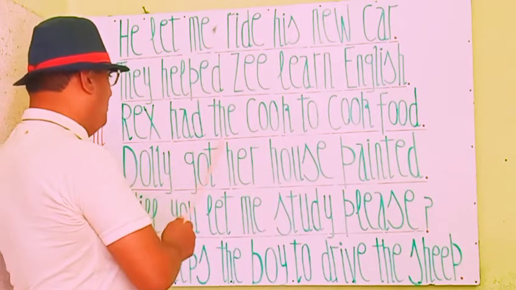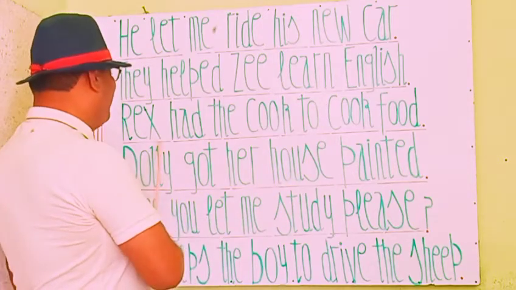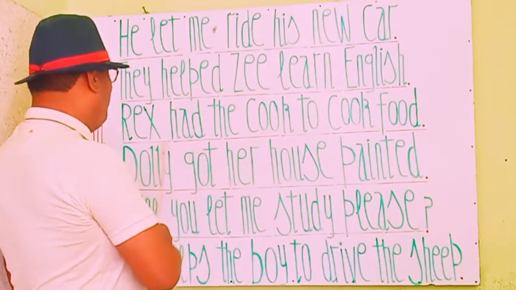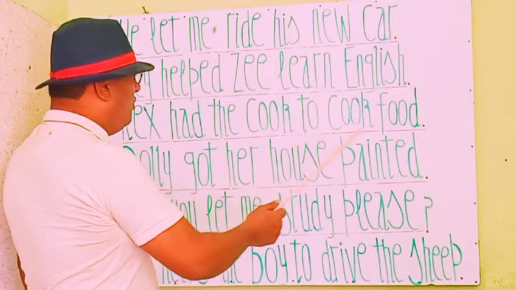He forced the cook to cook food. He persuaded the cook. Rex persuaded the cook to cook food.